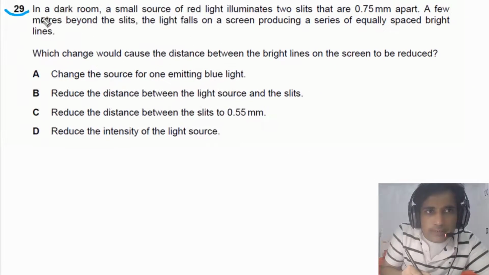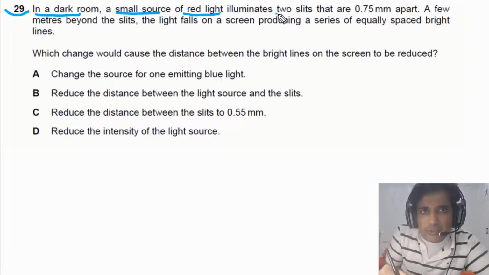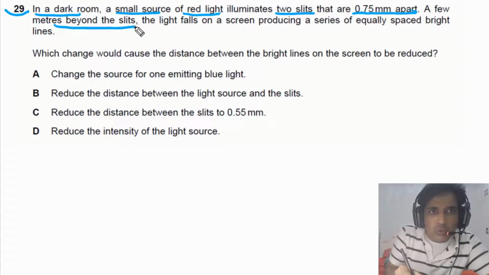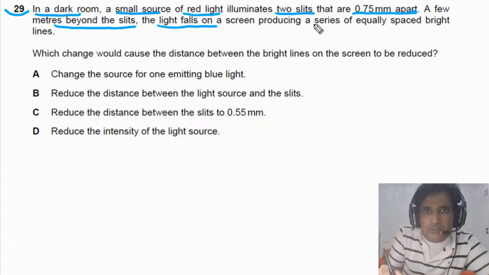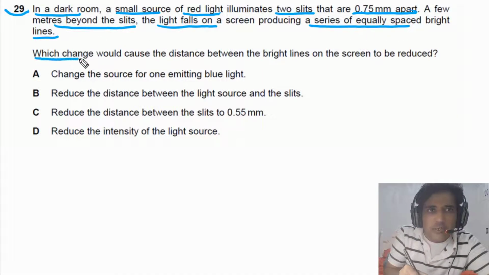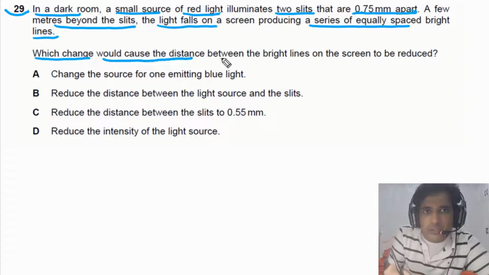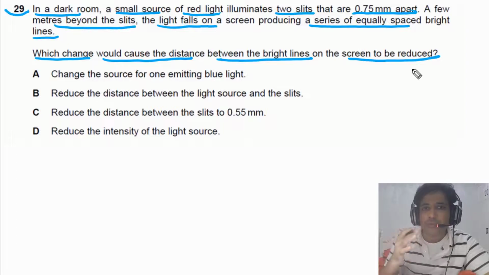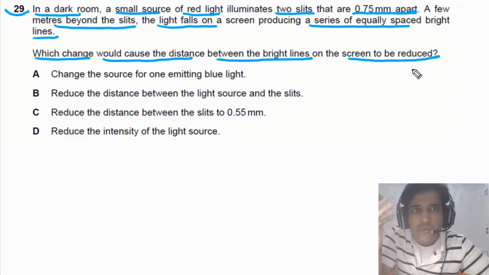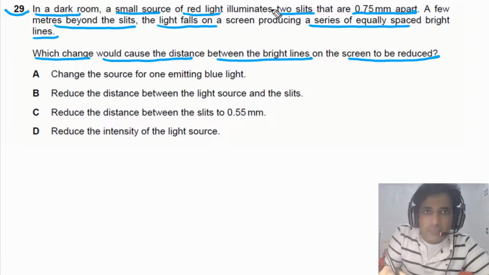For question number 29, it is given to us in a dark room, a small source of red light illuminates two slits, and the distance between two slits is given, that is equal to 0.75 mm. A few meters beyond the slits, the light falls on a screen, producing a series of equally spaced bright lines. We need to find out which change would cause the distance between the bright lines on the screen to reduce. So first thing we need to understand is whether this question is about Young's double slit or about diffraction grating.